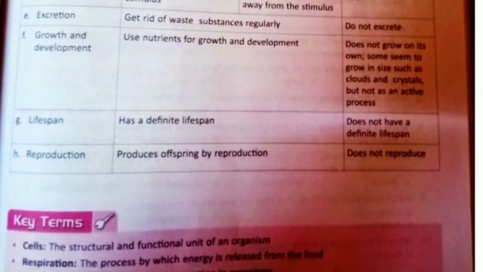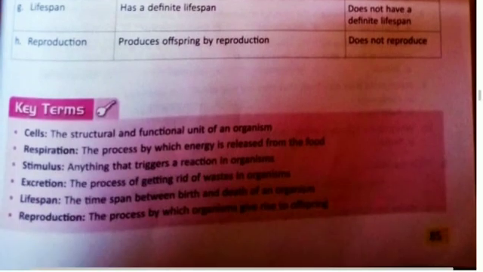Lifespan. Yes, plants and animals have a definite lifespan. Non-living does not have a definite lifespan. Reproduction, must. Plants and animals produce offspring by reproduction. Non-living does not reproduce. Now come to definitions.